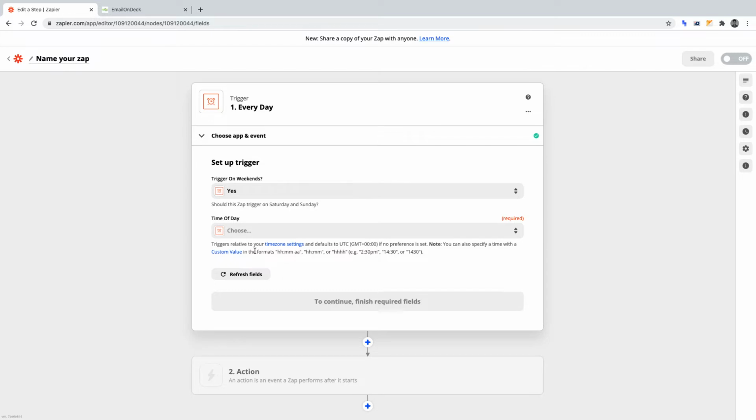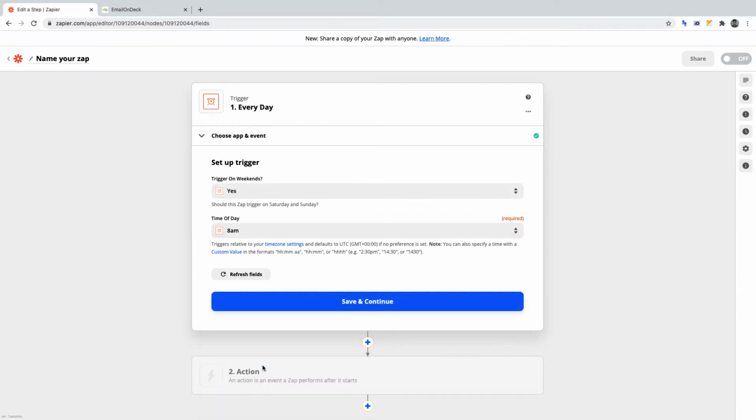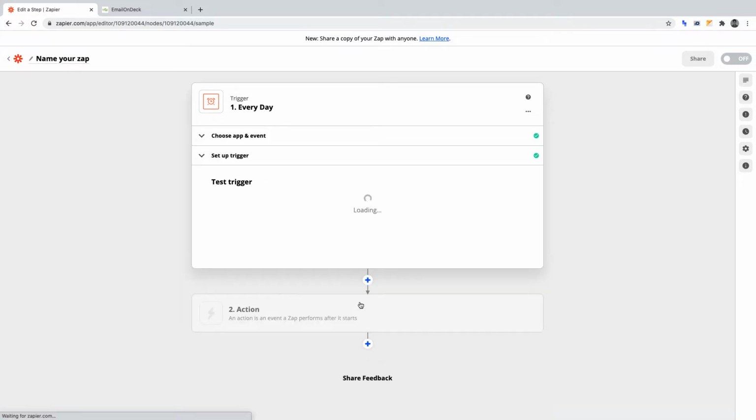Here is where we can set the trigger settings for each day. Trigger on weekends? Yes. Time of day? I'm going to select 8 AM. I'm up at 7 AM each morning. That gives me 1 hour in the morning before this automation gets triggered. Also, just a quick note, below time of day, you'll see that it says triggers relative to your time zone settings. So whatever time zone you have selected in your account is what this adheres to. Once you've done that, click Save and Continue.